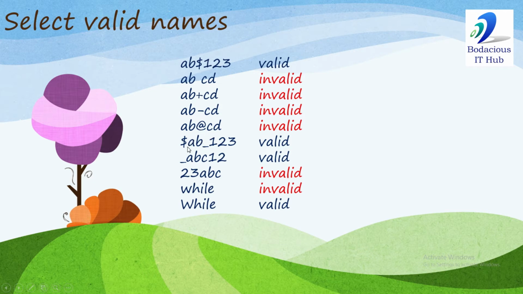This is valid, a variable name can begin with a dollar sign. This is valid, it can begin with an underscore. This is invalid, a variable name cannot begin with a digit. This is invalid, while is a keyword, the while loop. And this is valid because the entire while keyword is in lowercase. In the last example, we have written a capital W. Java is a case sensitive language, so these are two different words. This one is the keyword and this is a valid variable.